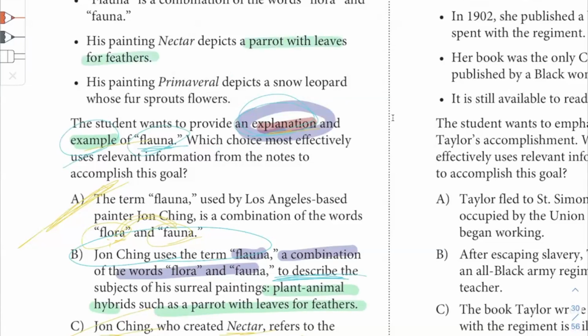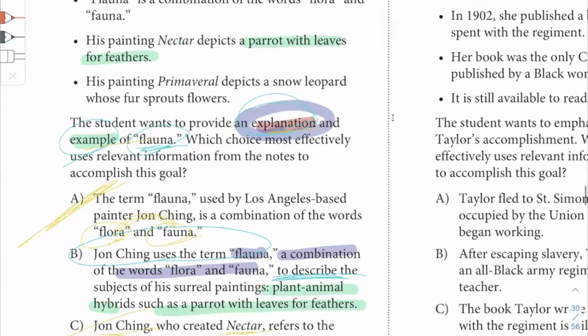Yeah. So I guess the only thing that's left out here is the name nectar, but that's negligible. It's not that important. The name is just a name. What the painting nectar actually depicts, that information is more important, isn't it?